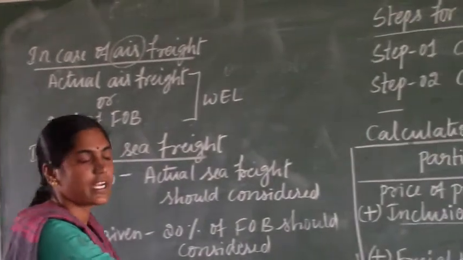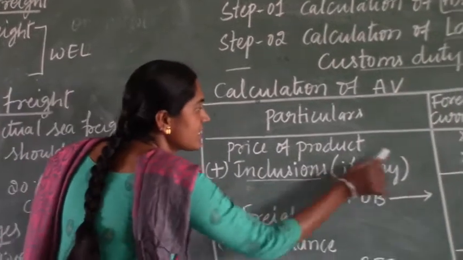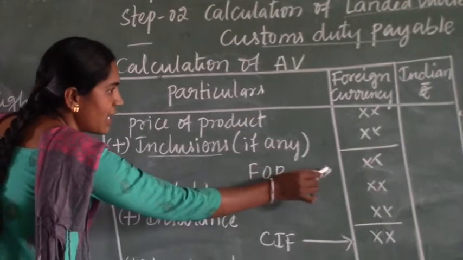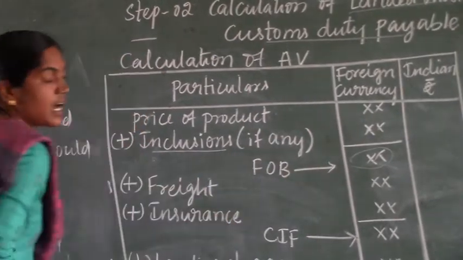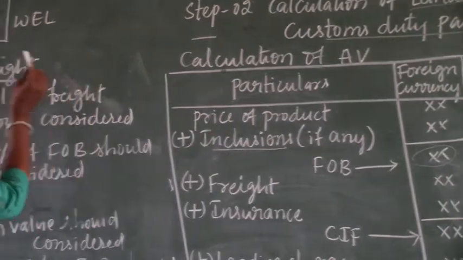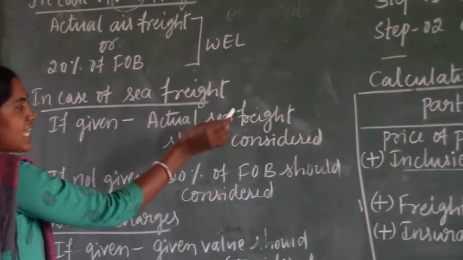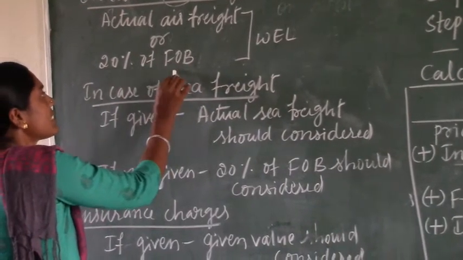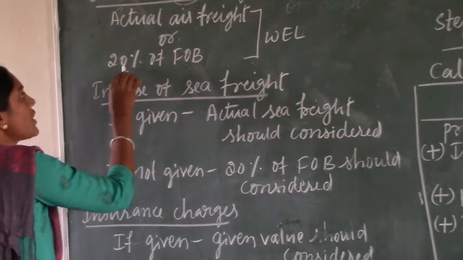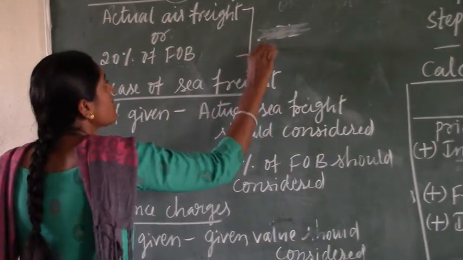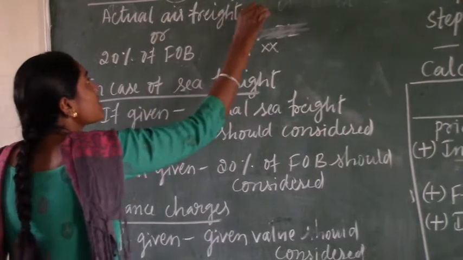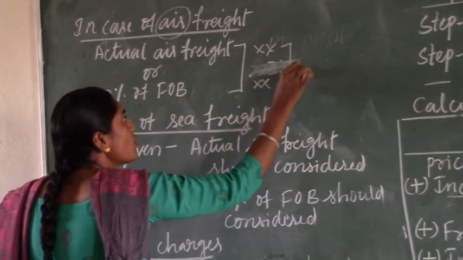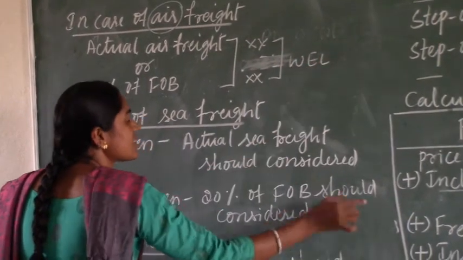We already calculated the FOB value here. If the price of the product is given, after adding the inclusions we will get the FOB value. On this FOB value we need to calculate 20%. Or if the FOB value is given in the question itself, we consider that FOB value. FOB value multiplied by 20% gives an amount. Or the actual air freight given in the question. We compare these two values, and whichever is less is considered as the freight.